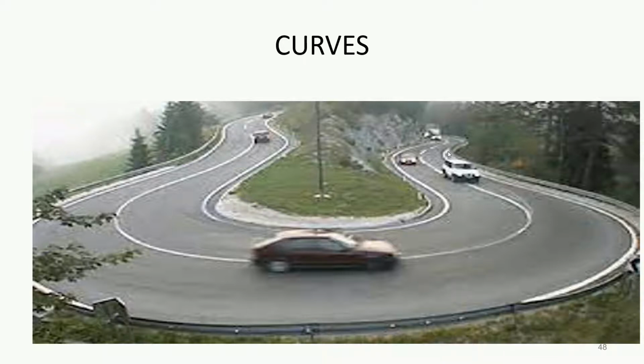So as per the requirement of topography and of the area, we provide this type of curve. Here you can see one actual curve provided on the road, and while moving on this curve, the driver should be careful, and there should be proper sight distance so that we can avoid various types of accidents.